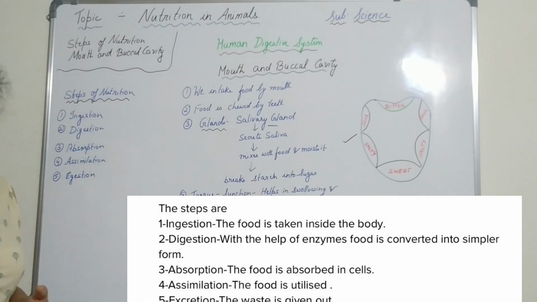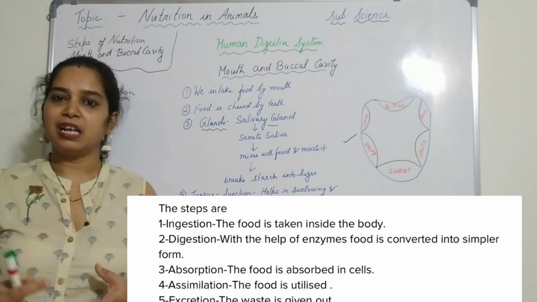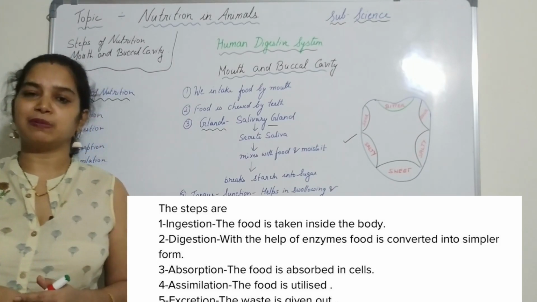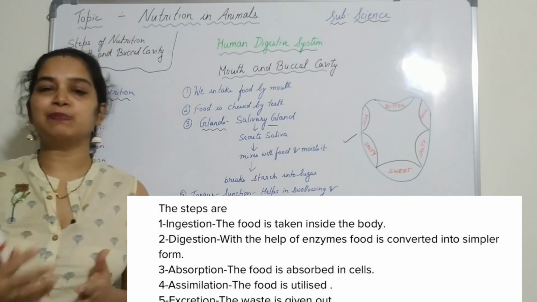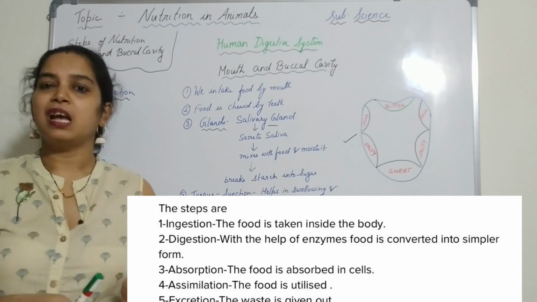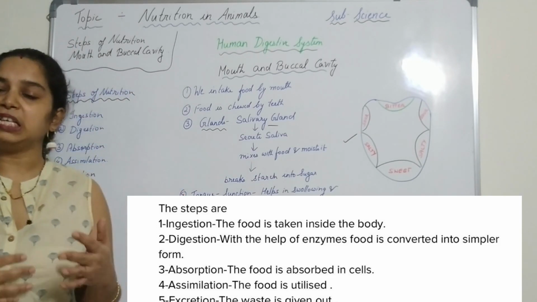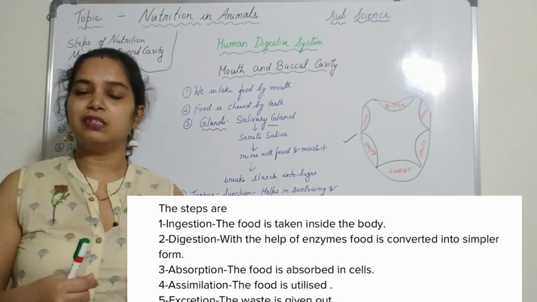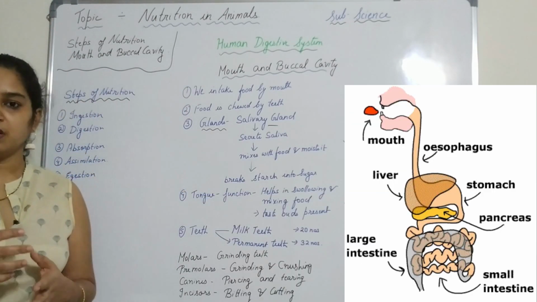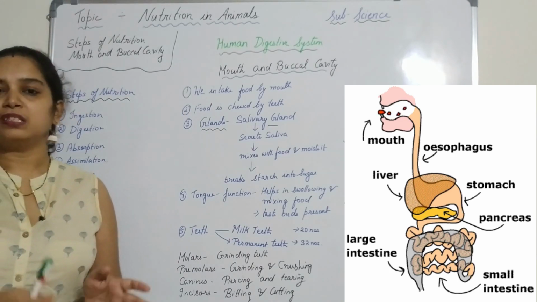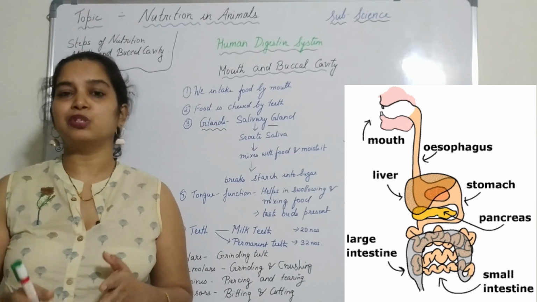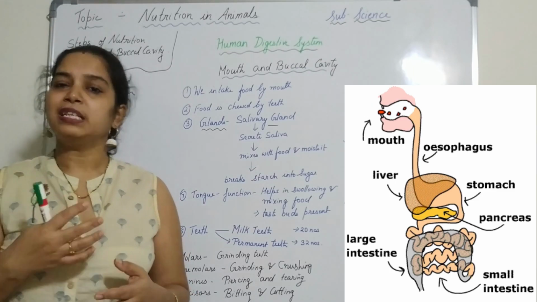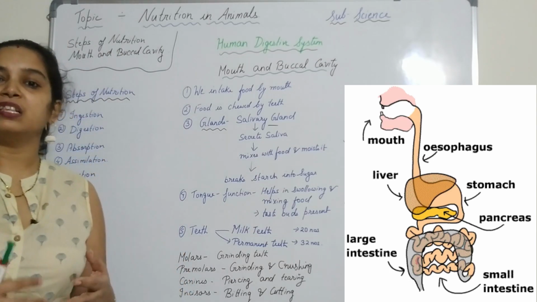What do you mean by digestion? You know that we eat complex and insoluble food particles, so they have to be broken down into simpler substances. How will it be broken down? Through certain enzymes, and also in the mouth there are teeth and tongue, which mix, churn and break down the food into simpler substances. So the breaking down of complex substances into simpler substances so that they are easily absorbed by the body is called digestion.